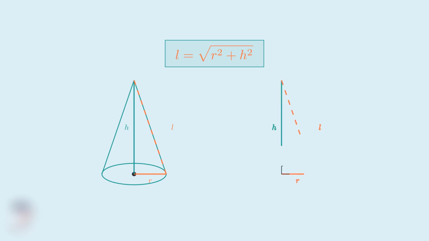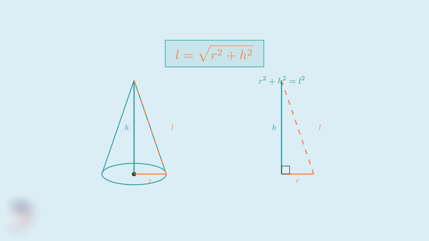Now comes the crucial insight. These three lines, the radius, height, and slant height, form a right triangle. The right angle is formed where the height meets the radius at the center of the base. Since we have a right triangle, we can apply the Pythagorean theorem. Remember, the Pythagorean theorem states that in a right triangle, the square of the hypotenuse equals the sum of squares of the other two sides.